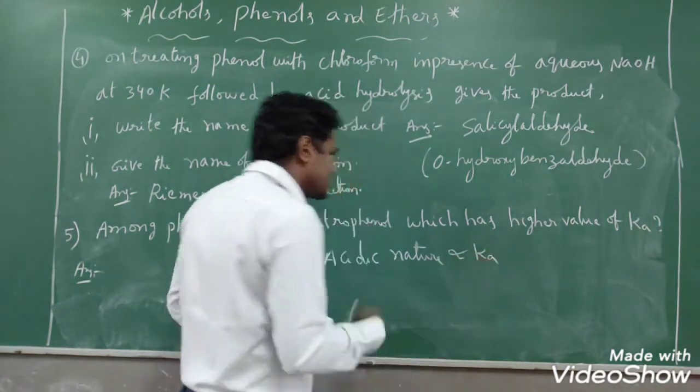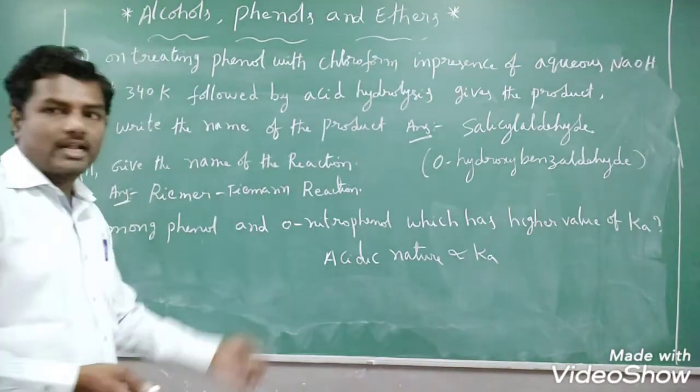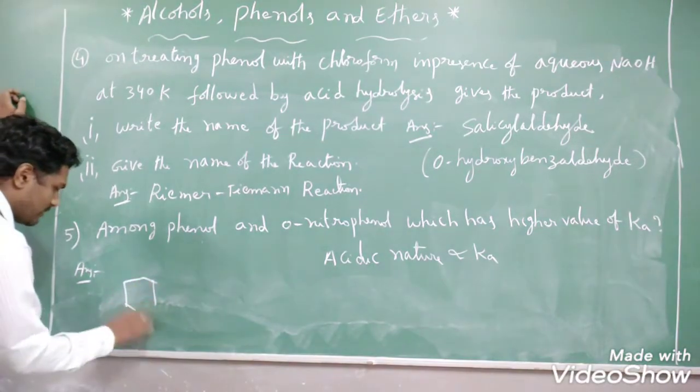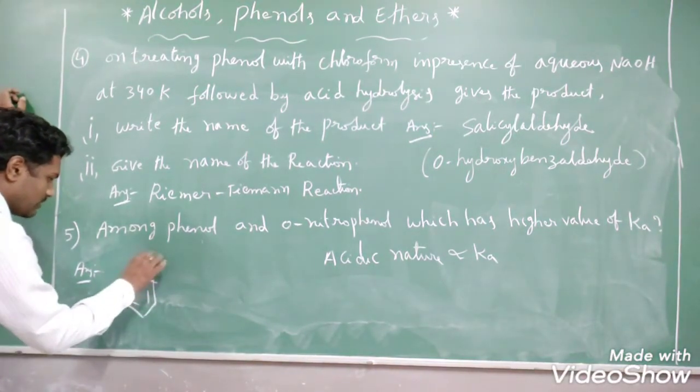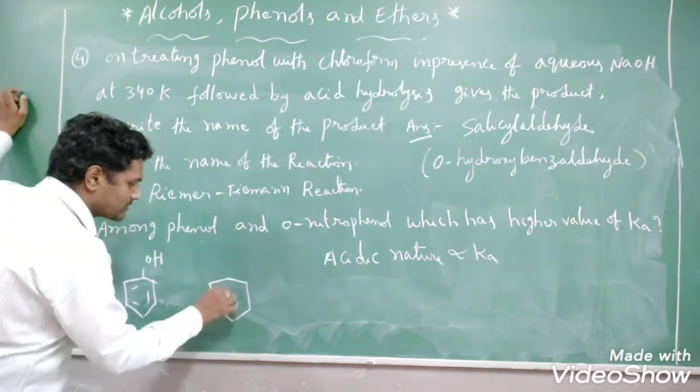Ka. So which has the higher value of Ka, meaning which is more acidic among phenol and orthonitrophenol? That we have to identify. The phenol structure will be like this. The orthonitrophenol structure will be like this.